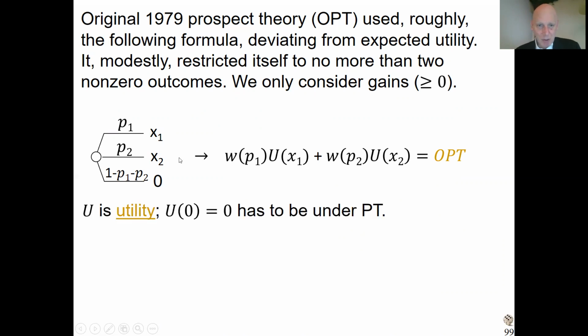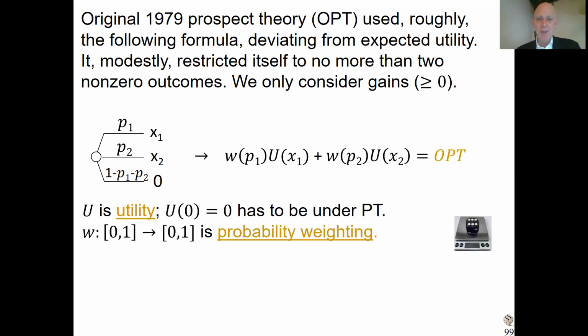Here, capital U, as before, is a utility function, or this sort of expected utility. Now it's important in prospect theory that we scale utility so that U of 0 equals 0. Then we sort out the 0 outcome. That's why it need not be written here. It has utility 0 anyhow, it doesn't count. So here we have the expected utility, but the probabilities, this W here, you didn't see with expected utility. That's a probability weighting function.